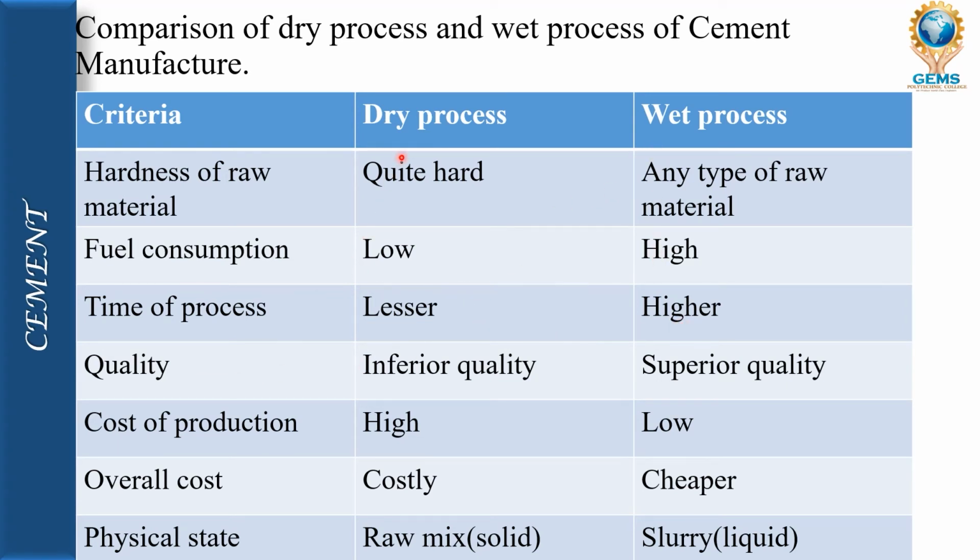Quality in the dry process will be inferior, whereas in the wet process it will be superior. In cost of production, in the dry process it will be high, in the wet process it will be low. Overall cost in the dry process will be costly, whereas in the wet process it will be cheaper. And physical state: in the dry process the raw mix will be in solid form, and in the wet process the raw mix will be in slurry form.